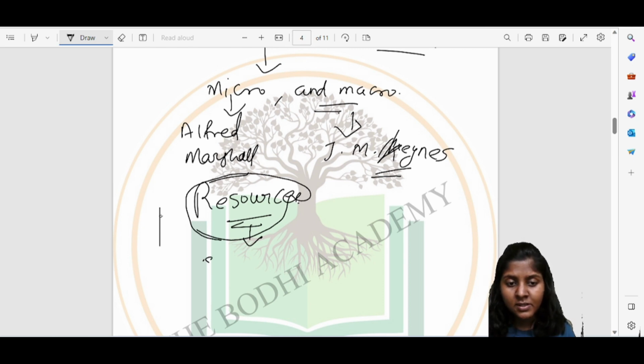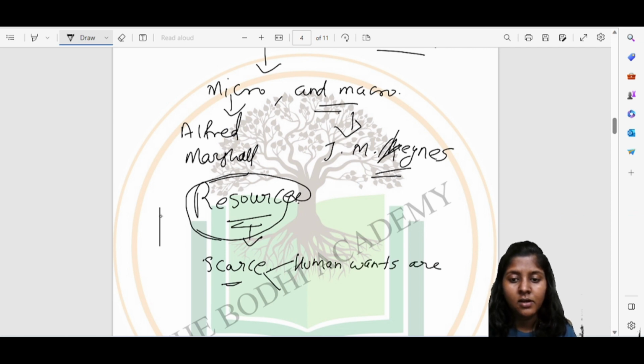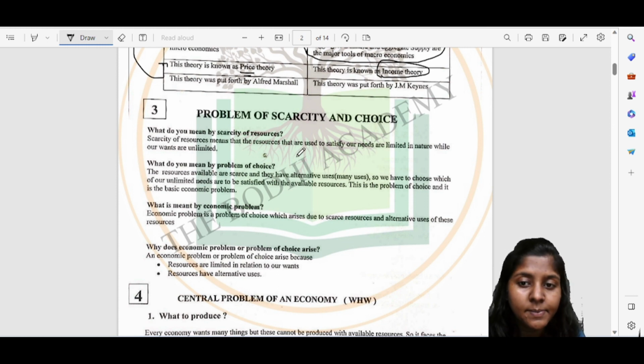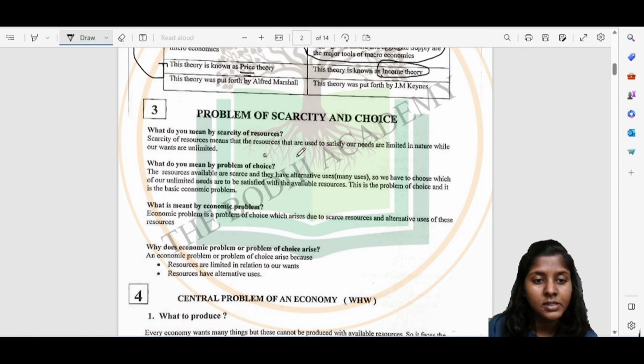Resources are scarce in nature, and human wants are unlimited. So scarcity of resources means that the resources that are used to satisfy our needs are limited in nature, while human wants are unlimited.